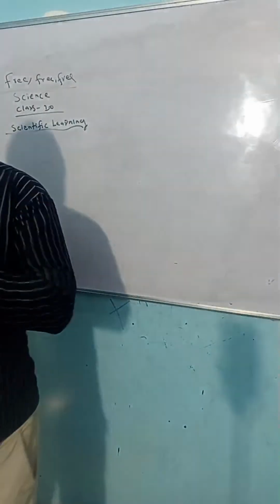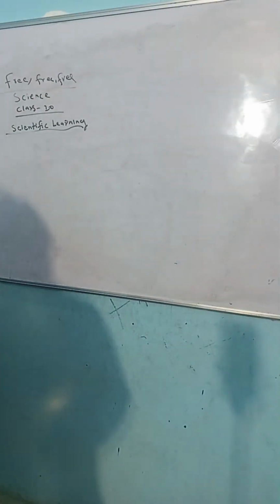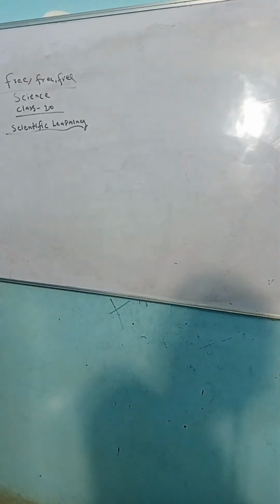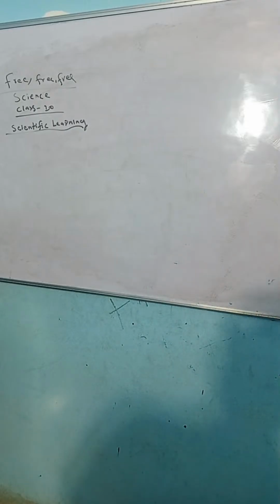We'll complete this session very quickly. If you are from class 10, then you have to watch this video till the end without skipping.